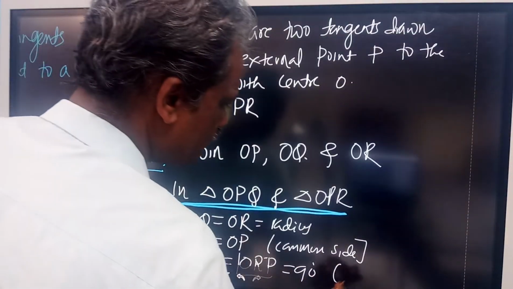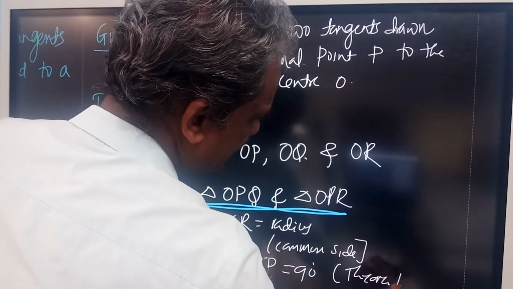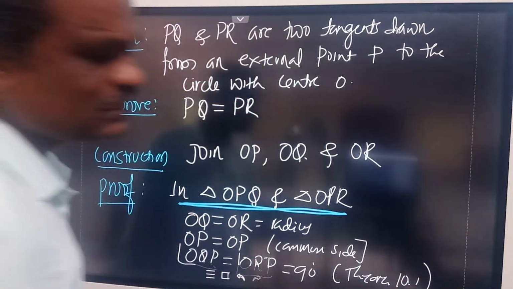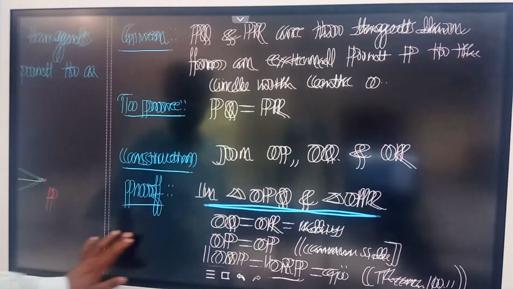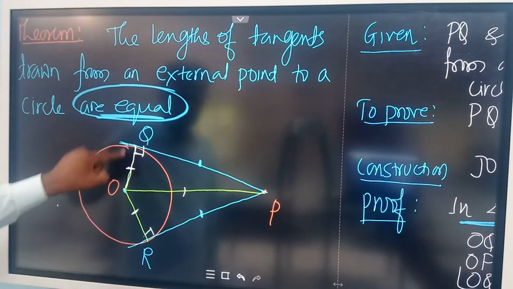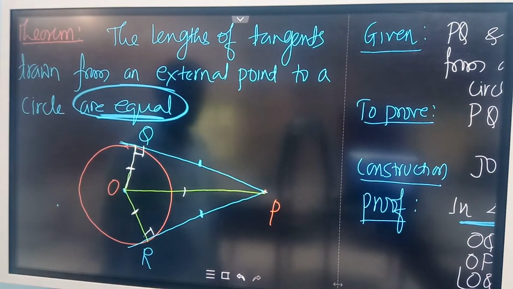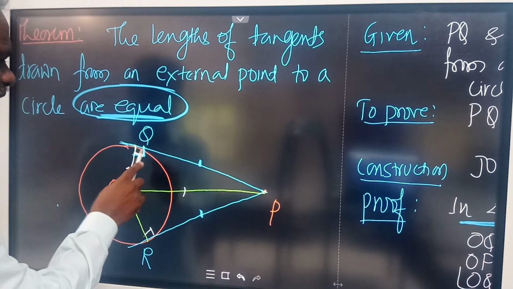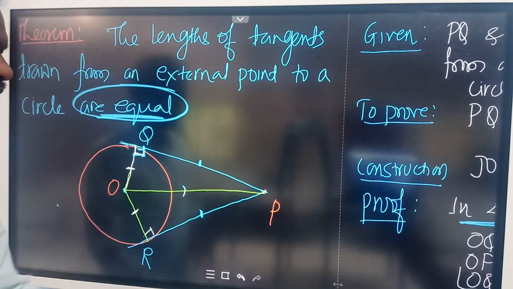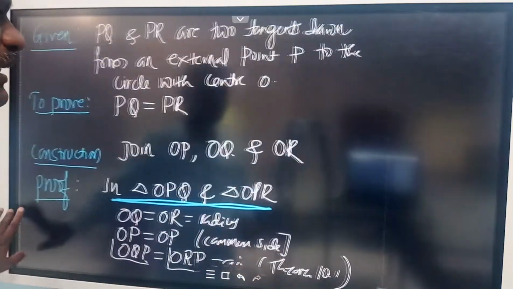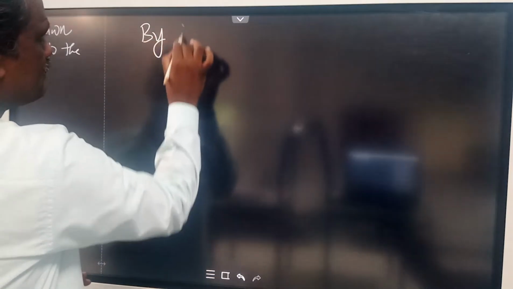This is theorem 10.1. Radius and tangent, they are perpendicular. Radius drawn through the point of contact is always perpendicular to the tangent. Now this is a right angle, and hypotenuse and a side. Right angle, hypotenuse, side. By RHS congruency, I can write both the triangles are congruent.